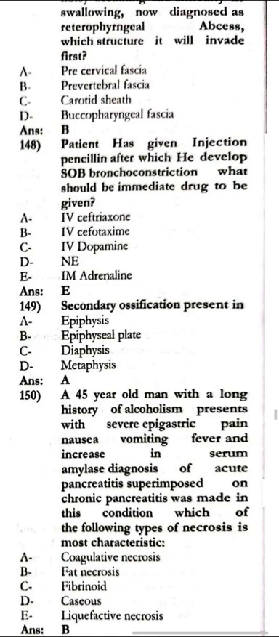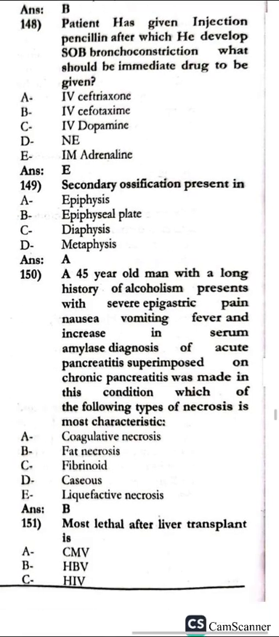First, the prevertebral fascia. A patient is given an injection of penicillin, after which he develops shortness of breath and constriction. Which is the immediate drug to be given to the patient? That is adrenaline. The skin deossification presence in the epiphysis.